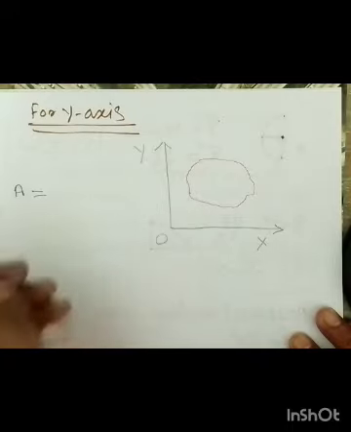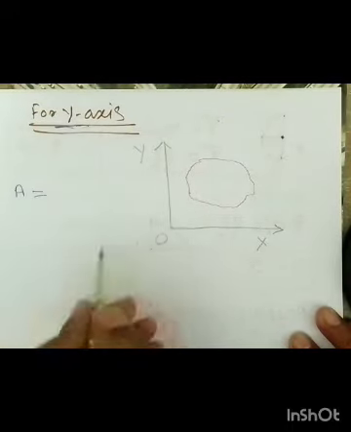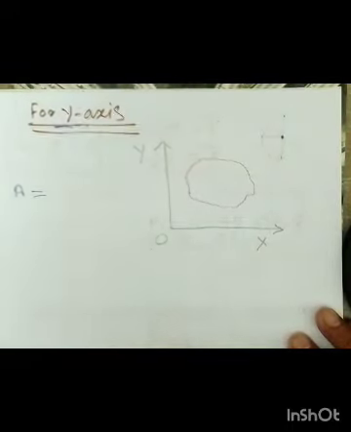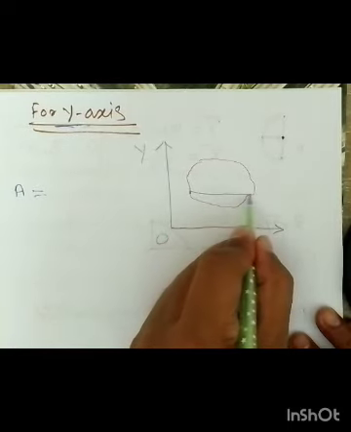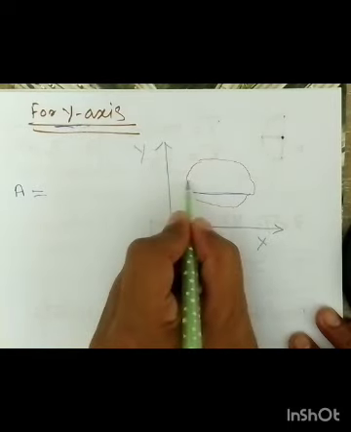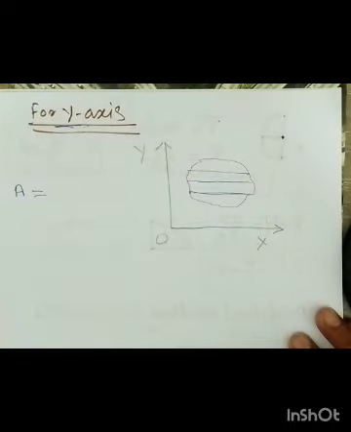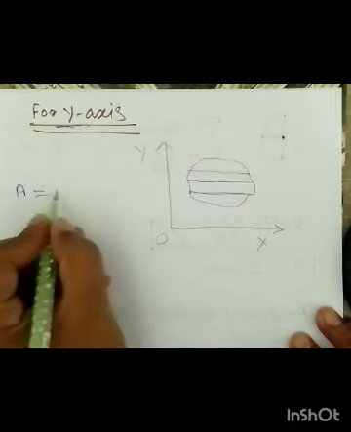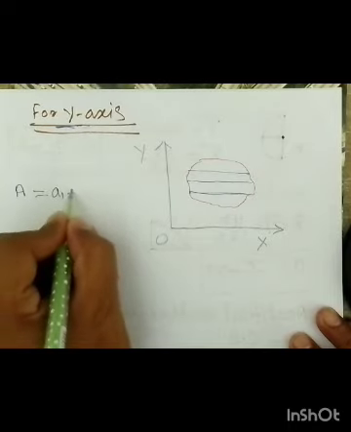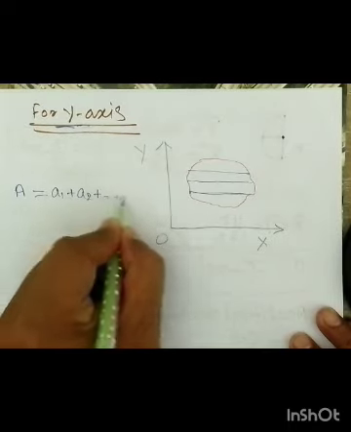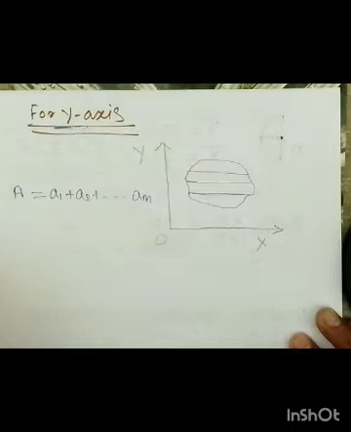But for the y coordinate we have to use the x-axis; the reference will be the x-axis. So it is this one, A1, A2, and so on, An, A3, A4, whatever. So that area is A1 plus A2 plus so on, An, a number of parts.